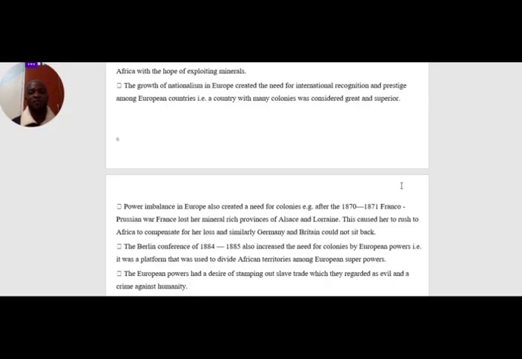Downs gave a theory that was pushing many of the European countries to struggle for African territories. He said that any country that does not expand will die. So this was an imperialistic theory that imparted the spirit of imperialism in many of the European countries, and now they were eager to expand. They were eager to be recognized. So this theory pushed them to rush for African colonies just for prestige and respect.